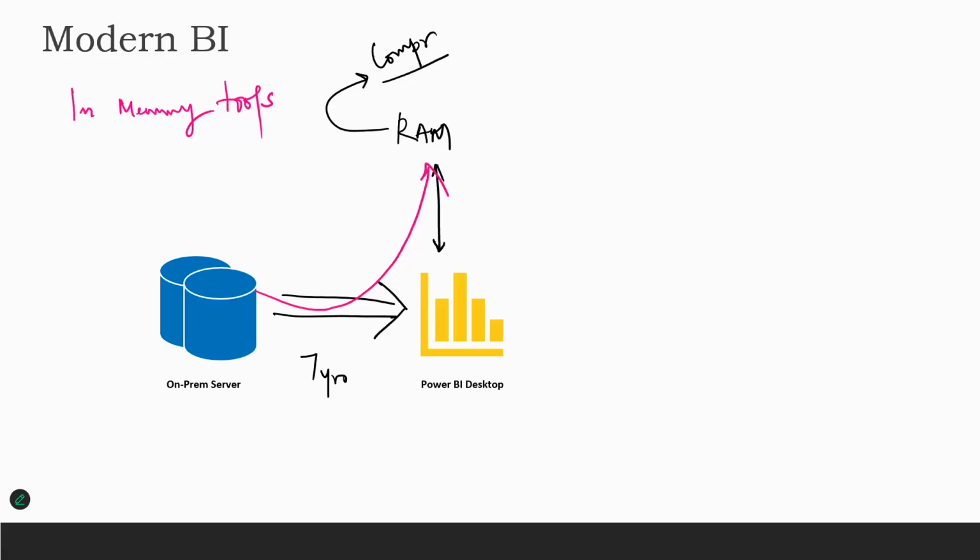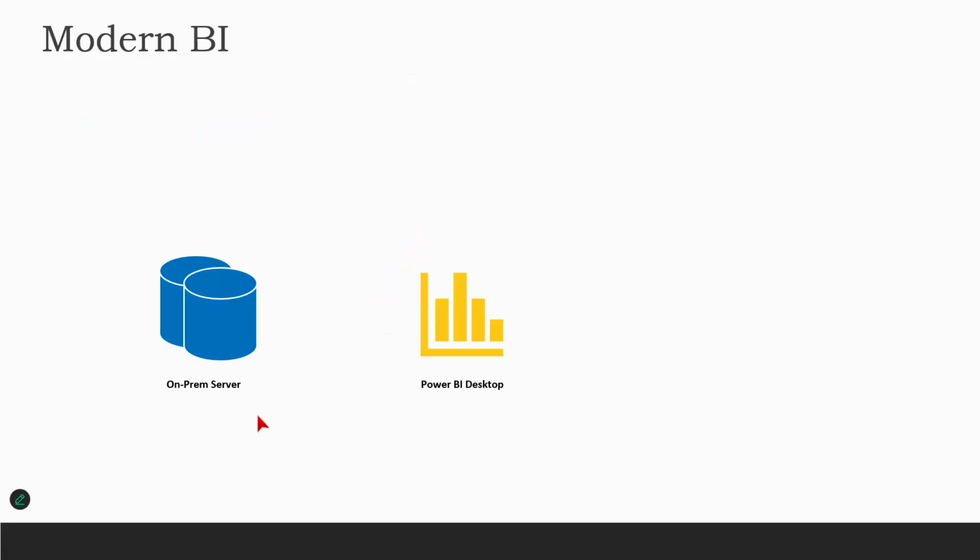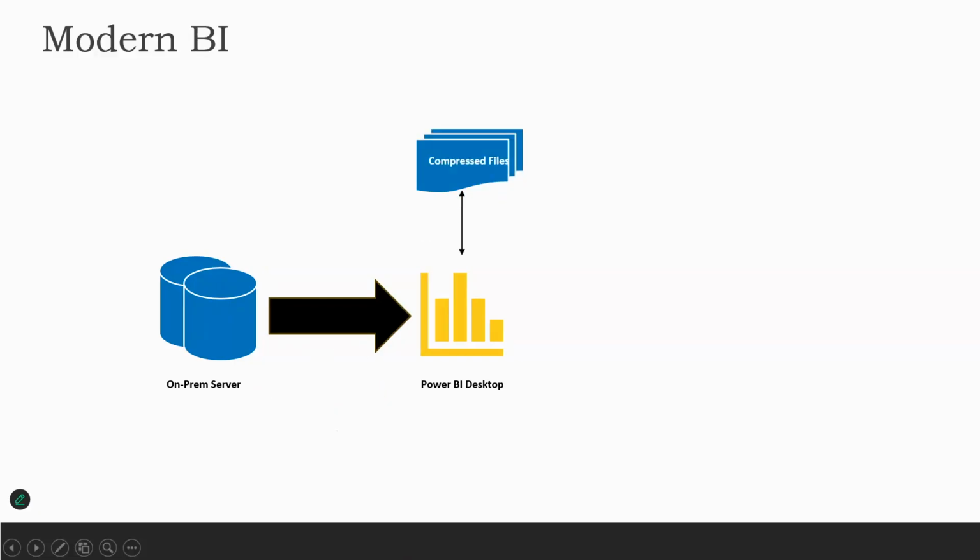So let me go ahead and show you this in the graphical representation here. Like I said, we will be pulling the data into the tool itself, and whatever amount of data that you want to bring in, it's going to be pulled in, and it will create compressed versions of the file. Yes, that's how it is going to work. And the compressed versions of the file are going to be stored in random access memory. That's the key point here. So this is how things are going to work.